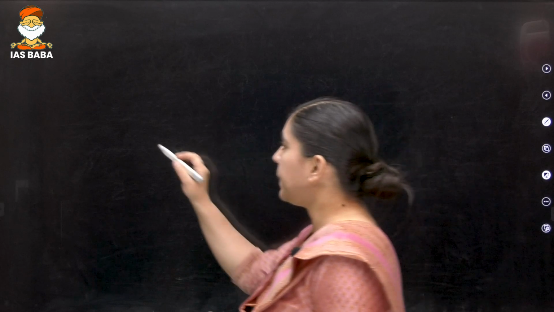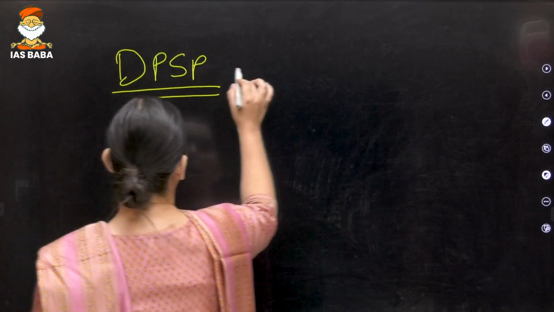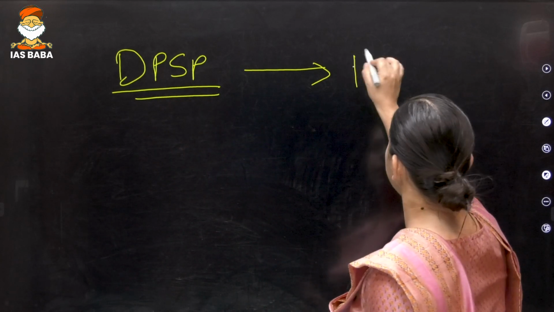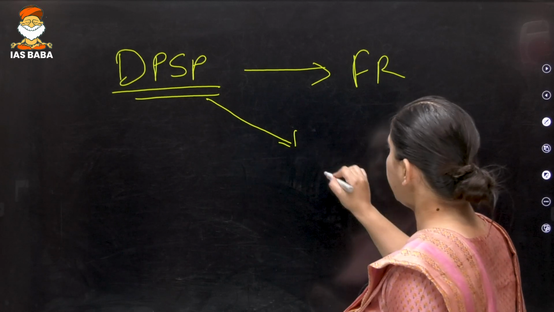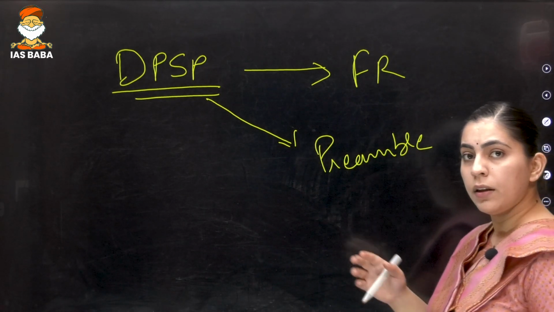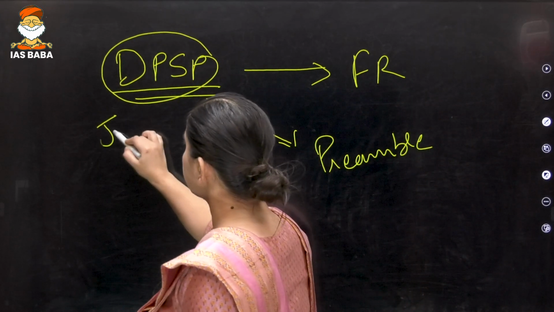But along with reading DPSP, you should be keeping in mind what is the relationship between DPSP and the fundamental rights, and what is the relationship between DPSP and the preamble. What I mean here is that DPSP and fundamental rights are talking about justice.